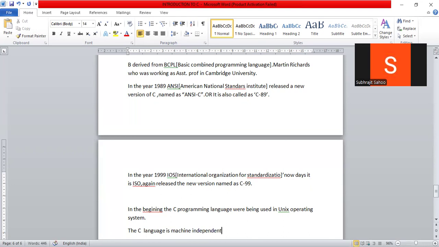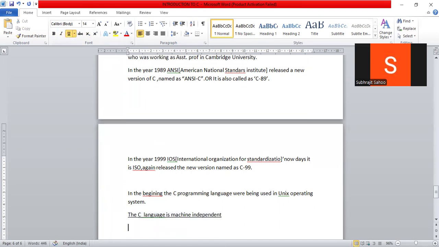Sir, what do you mean by machine independent? What is the meaning of the particular sentence, the C language is machine independent? The meaning is very clear.